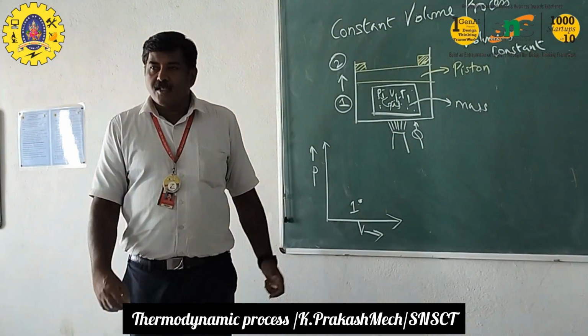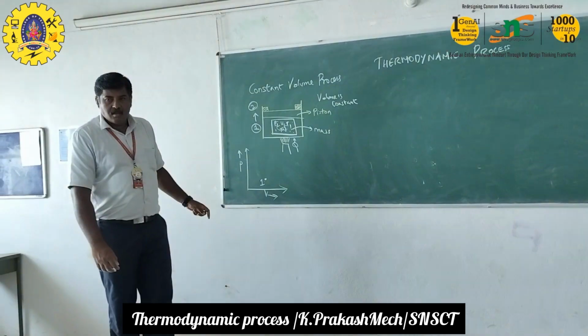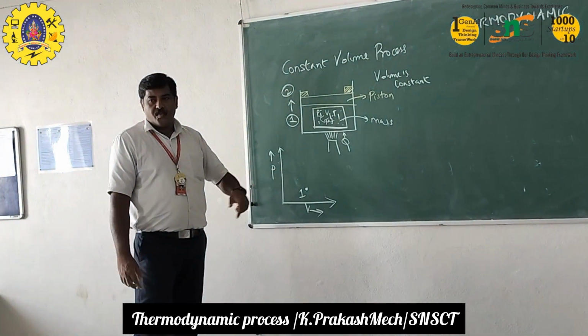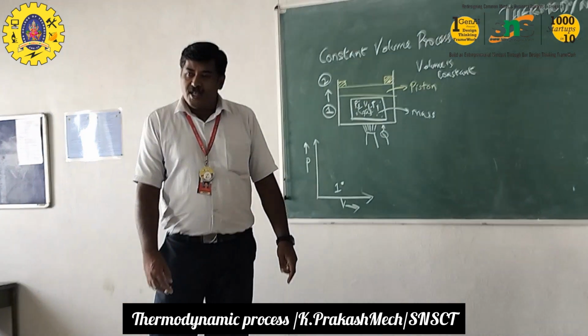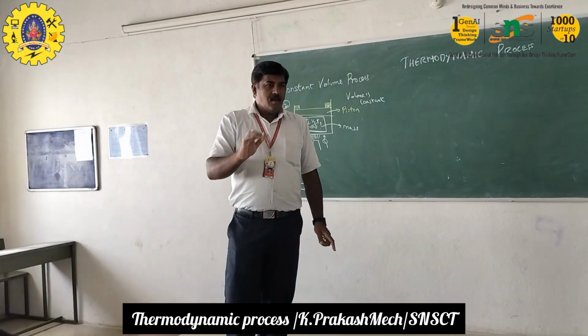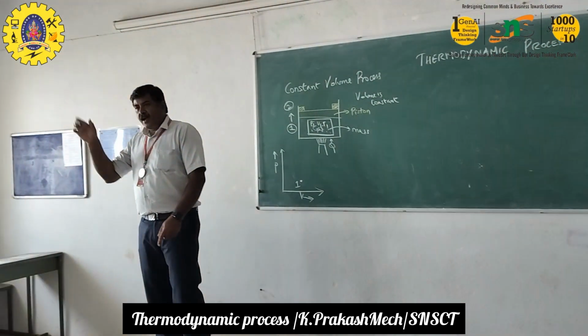Now here is a small puzzle. Anyone can answer this. How to represent the process 1 to 2 in this graph? How should the line be drawn, a vertical line, a horizontal line or a slanting line?